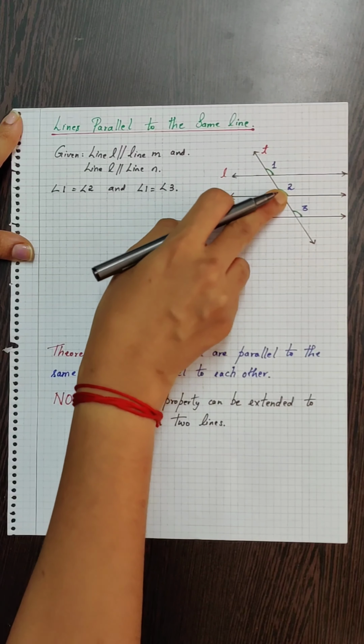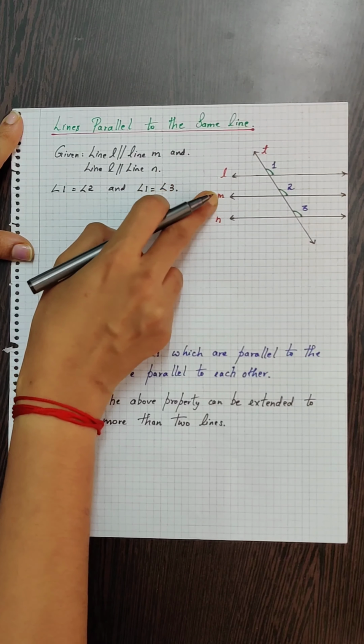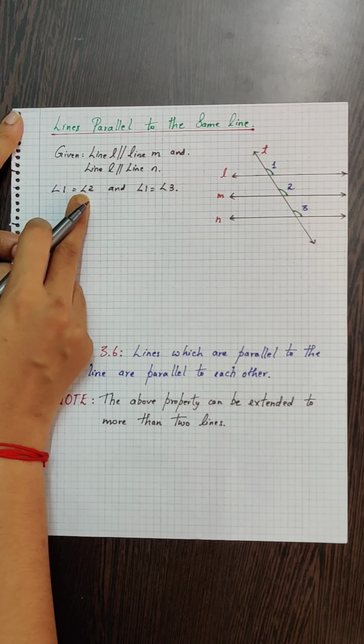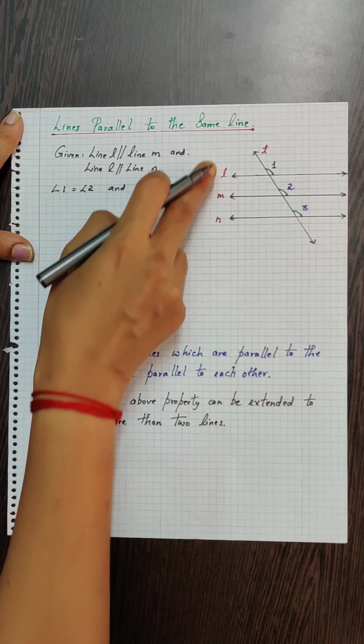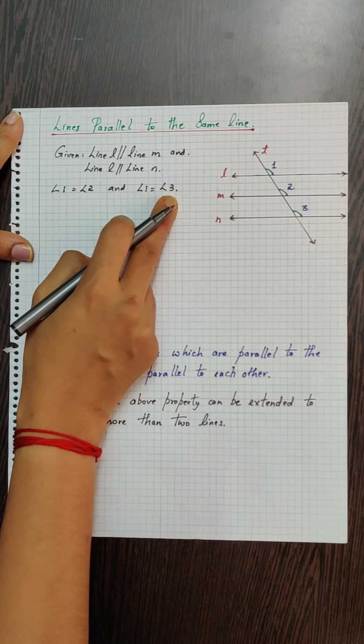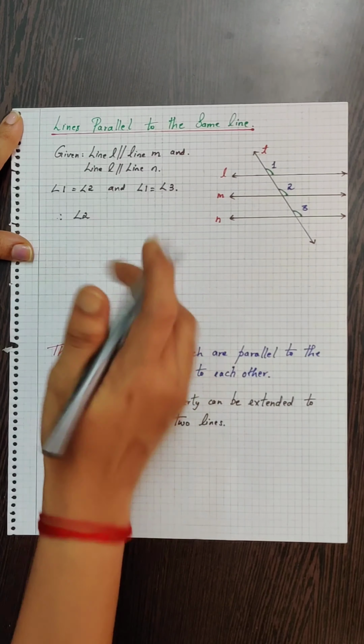Angle 1 is equal to angle 2 because since line L is parallel to line M, these form a pair of corresponding angles, and since line L is parallel to line N, these form a pair of corresponding angles. So angle 1 is equal to angle 2 and angle 1 is equal to angle 3.